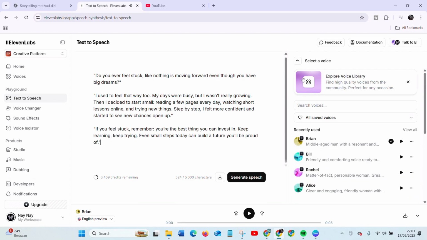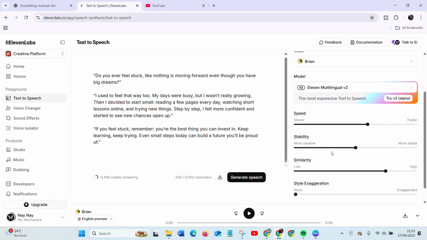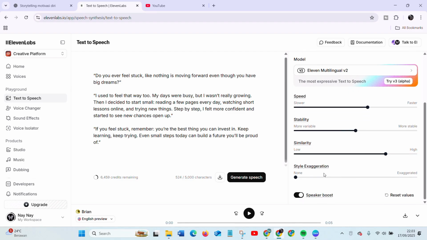So here you can use the voice that you want, and also in here you can select the speed, stability, similarity, style exaggeration, and speaker boost. And you can generate speech.